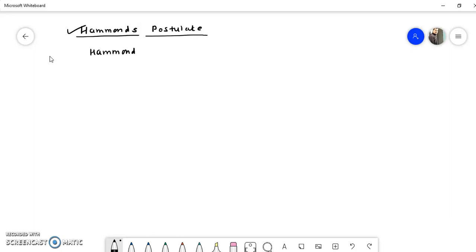Another scientist was with him, and the name of that scientist is Leffler. These are the two scientists who discovered this postulate, and a very simple observation was made by them. First of all, I will say what it explains. This Hammond-Leffler postulate